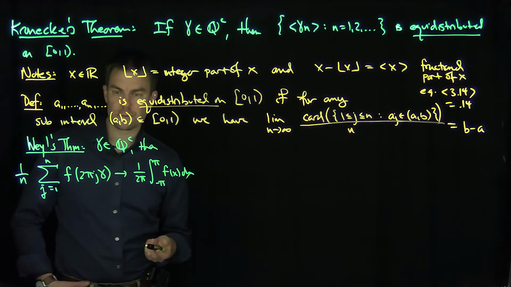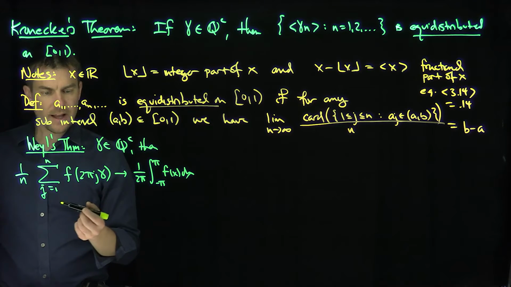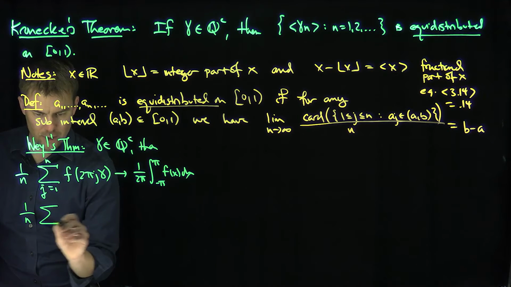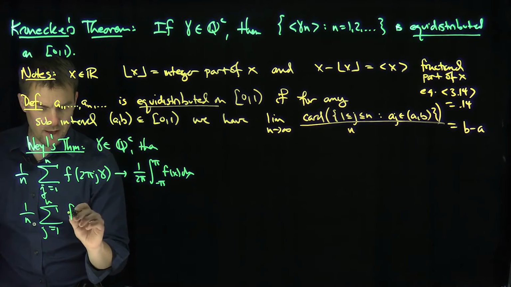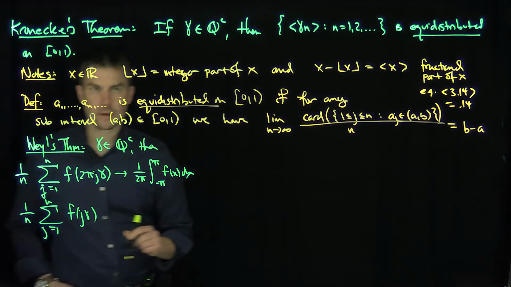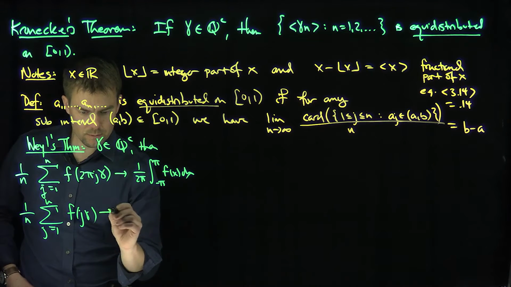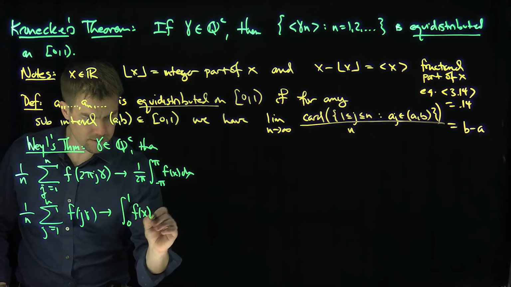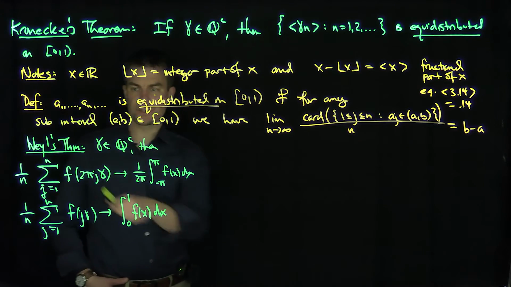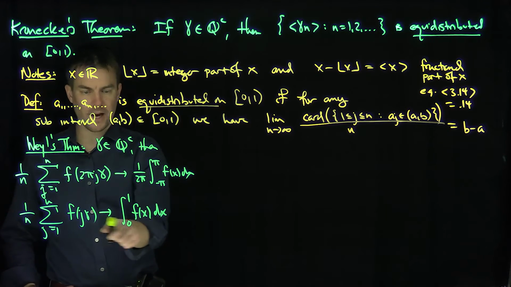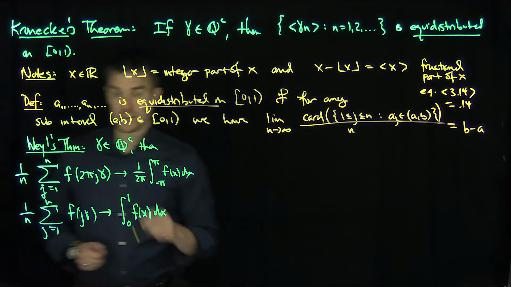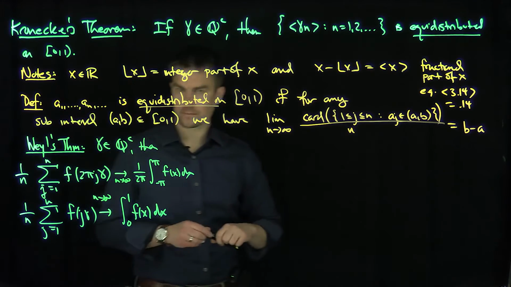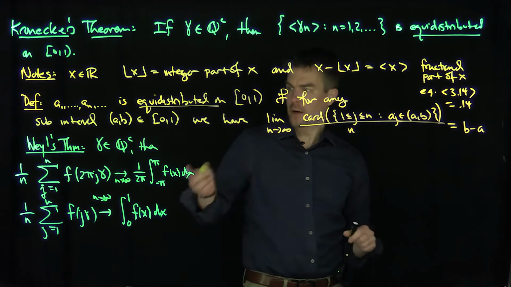The corresponding result is that I can rescale this and conclude the same thing is true on an interval of length 1. By the same argument, the sum, j from 1 to n, of f of j gamma converges to the integral from 0 to 1 of f of x dx, by rescaling negative pi to pi to be 0 to 1 by changing coordinates. This holds if gamma is irrational, as n goes to infinity. The key is that we're going to use this version of Weyl's theorem.